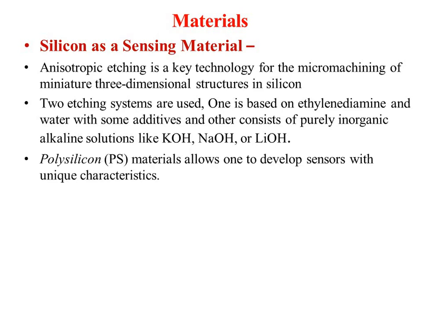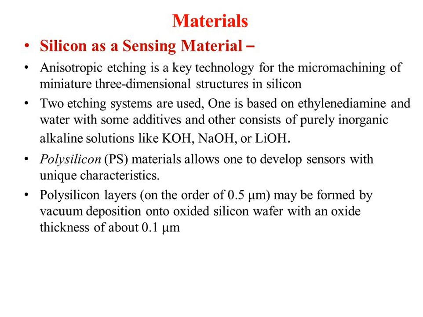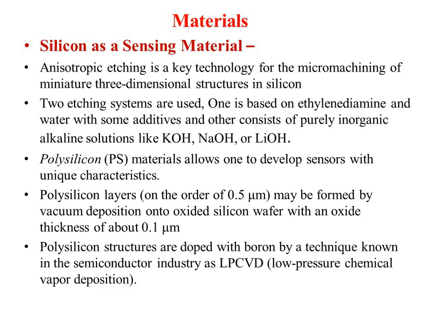Polysilicon is the material which allows you to develop a sensor with unique characteristics. Polysilicon layers of the order of 0.5 micrometer may be formed by vacuum deposition onto an oxidized silicon wafer with an oxide thickness of near about 0.1 micrometer. Polysilicon structures are developed with boron by a technique known in the semiconductor industry as LPCVD, that is low pressure chemical vapor deposition. We will see these techniques soon.